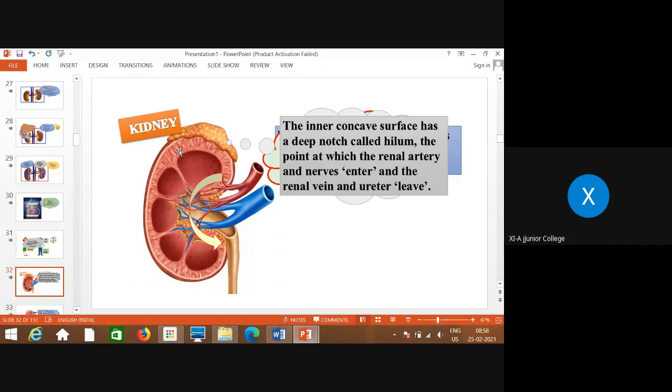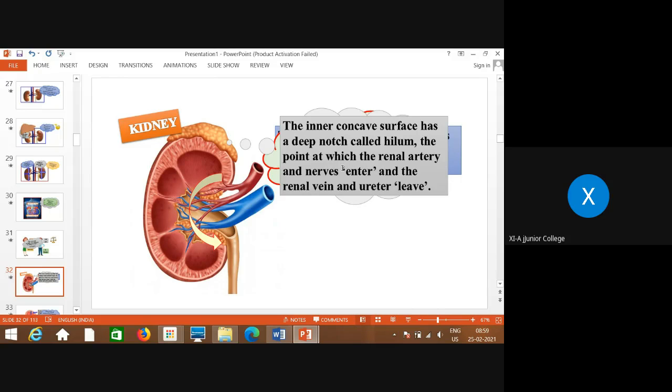See, this is the outermost layer, that is called cortex, and this is the middle part, that is called medulla, and this is the innermost part, that is called pelvis region. Okay, so this is pelvis, this is medulla, and the outermost part, that is the protective, that is the cortex.